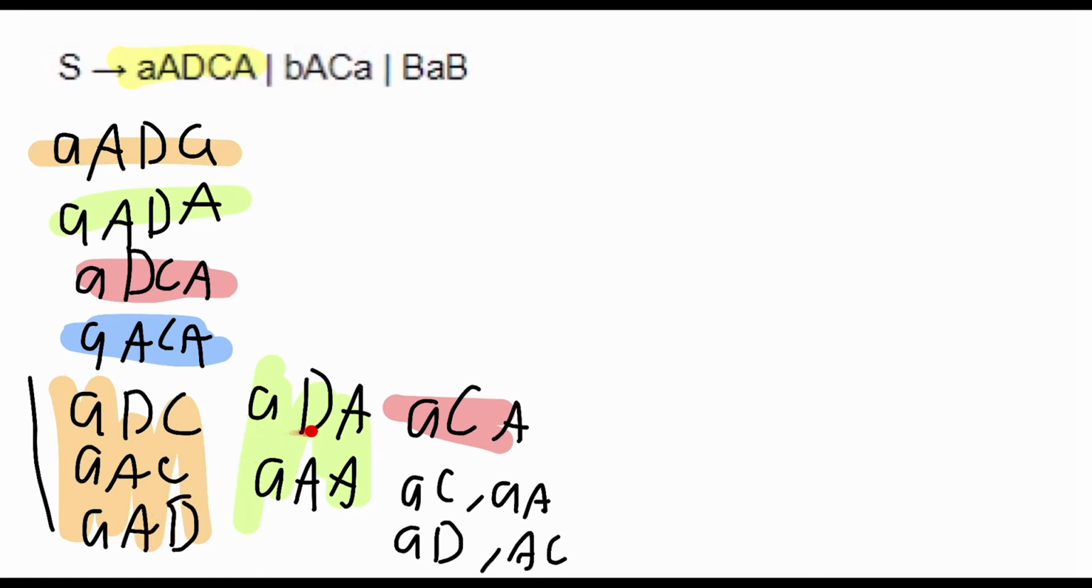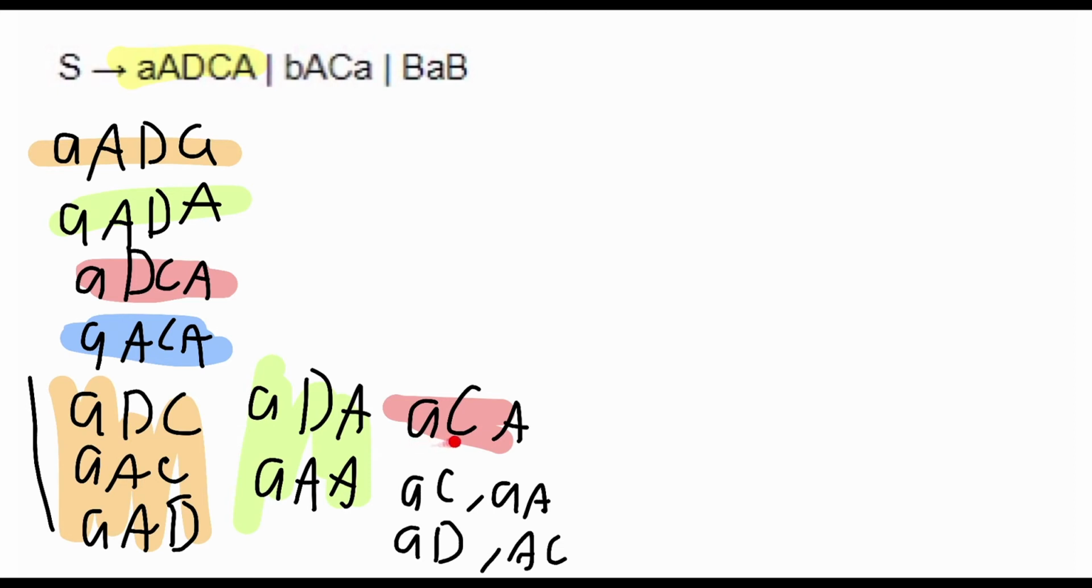So if we were to break down ADA, we end up with AD, which we already have right there. We end up with AA, we already have an AA. Okay, so we don't need to break this down. Triple A. We would end up with AA, we have an AA, and we would end up with an AA again. So we don't really need to break that down.